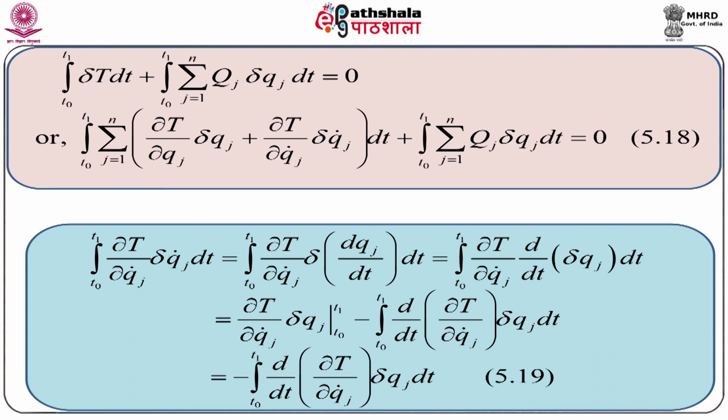We know that for prescribed end configurations, δqj at T0 vanishes and δqj at T1 also vanishes.